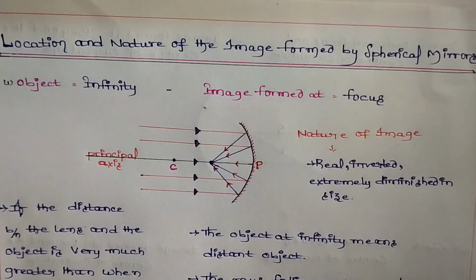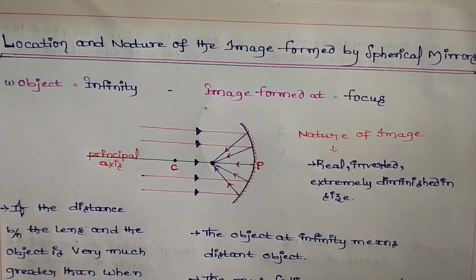Today our topic is location and nature of the image formed by spherical mirrors. Which nature of the image is formed by spherical mirrors? In this particular topic, we place the object at different places and note the size of the image and location of the image.